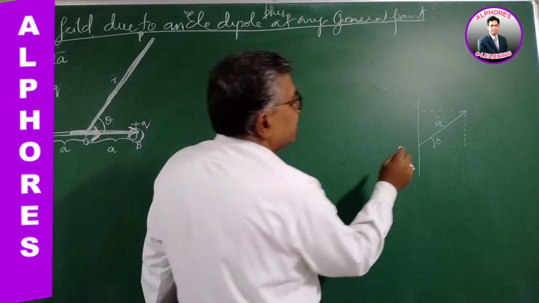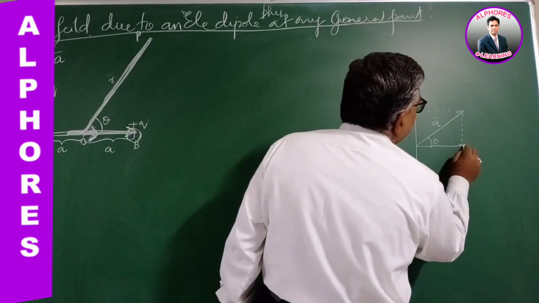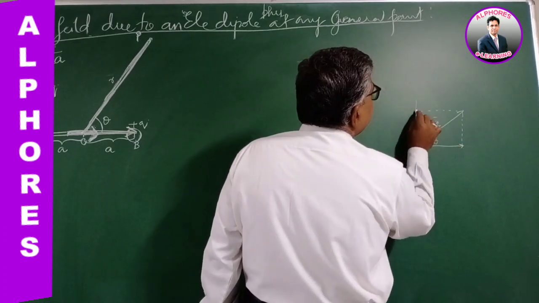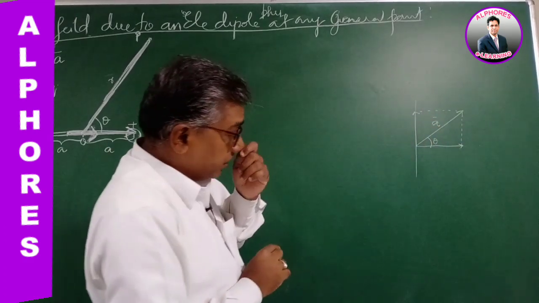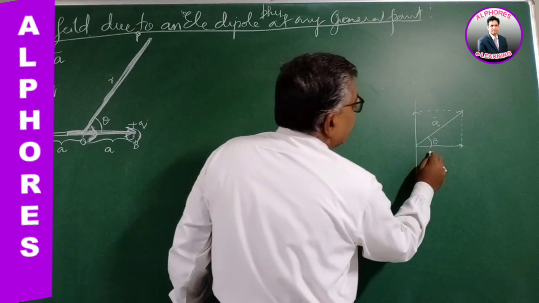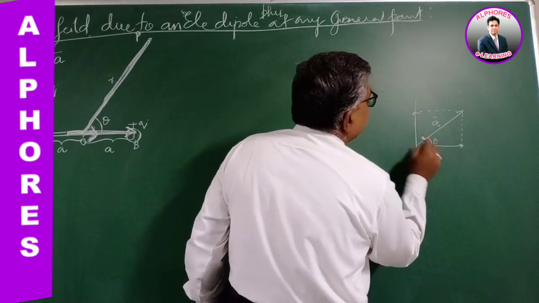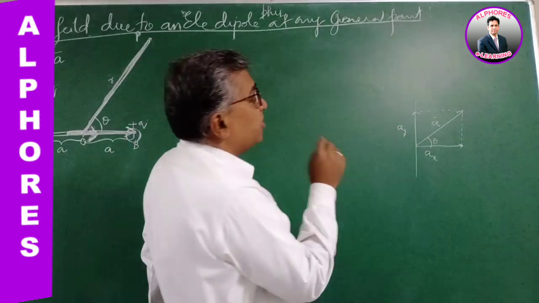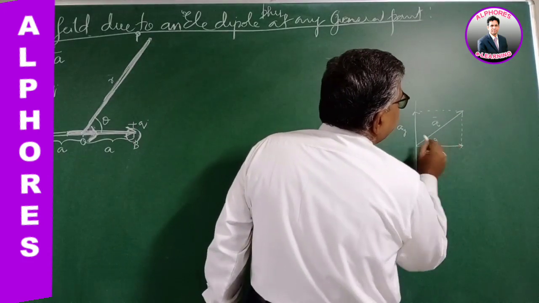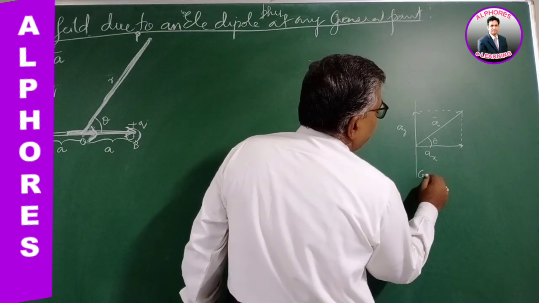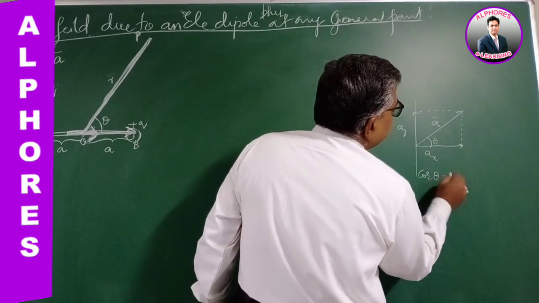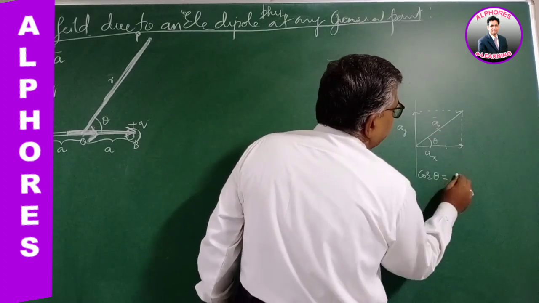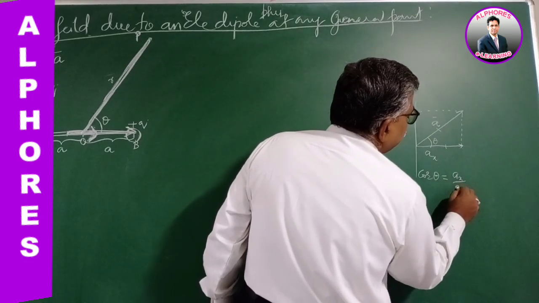This is the horizontal component and this is the vertical component. If this is A making an angle theta, the horizontal component is Ax and the vertical component is Ay. If I consider this as a right angle triangle, what is cos theta? Cos theta is adjacent by hypotenuse, that is Ax by A.